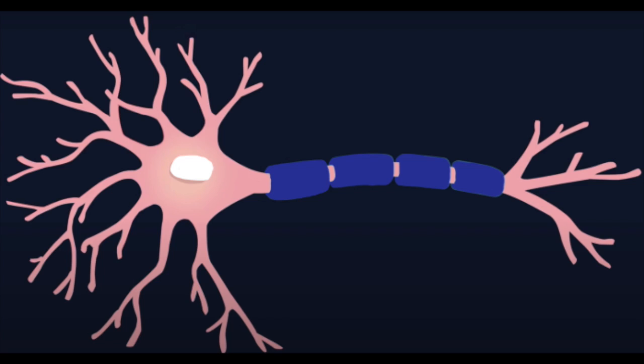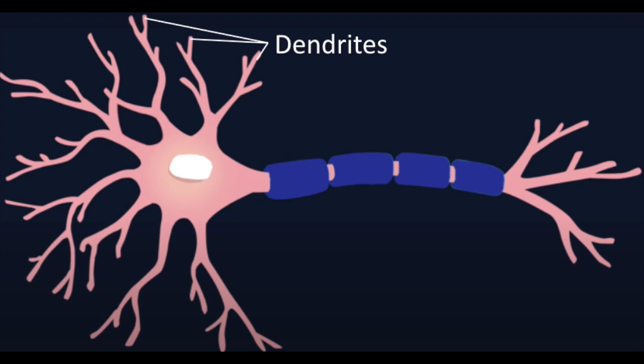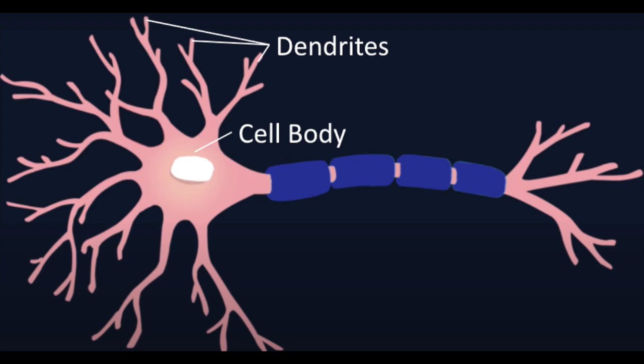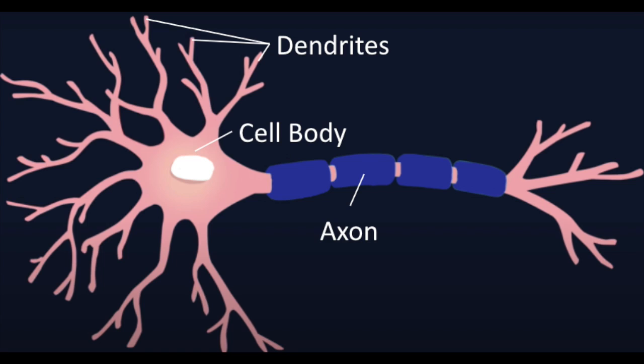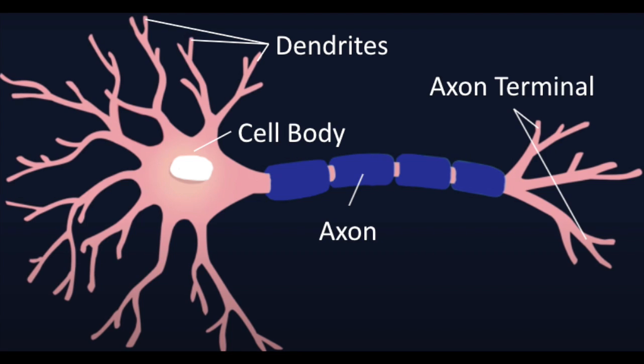The neuron is made up of 4 key parts. The dendrites, which receive incoming information. The cell body, which possesses and interprets the information. The axon, which carries a signal across long distances. And the axon terminal, which transmits the signal to the next neuron.